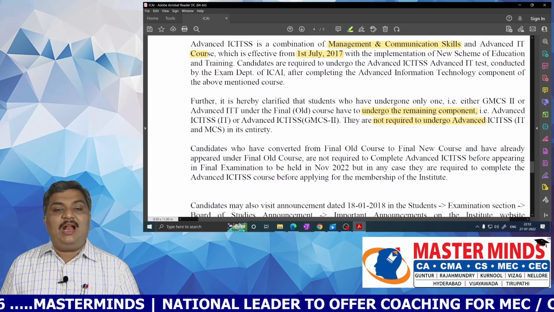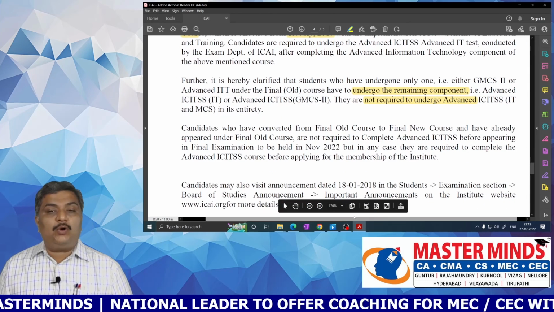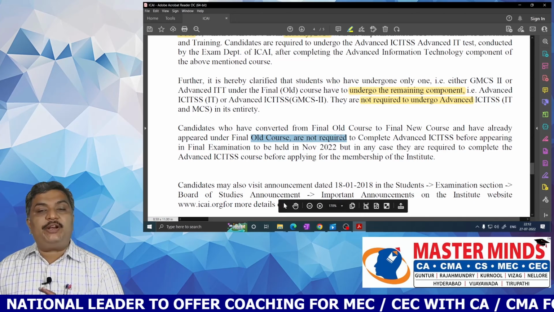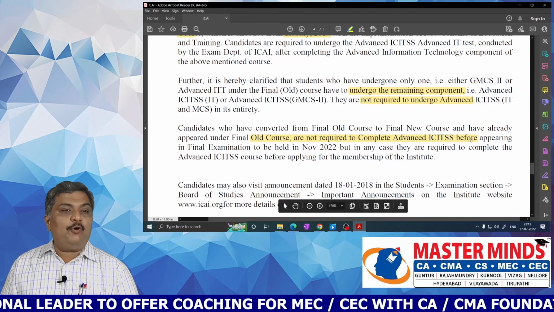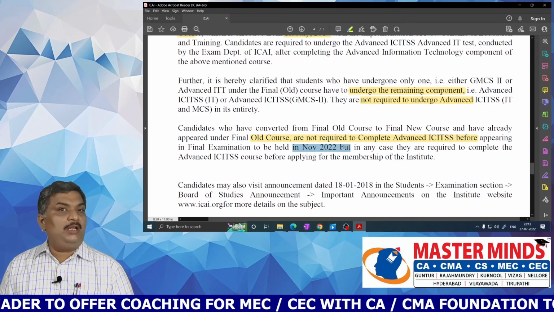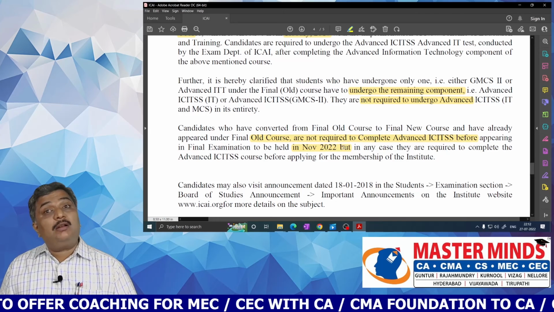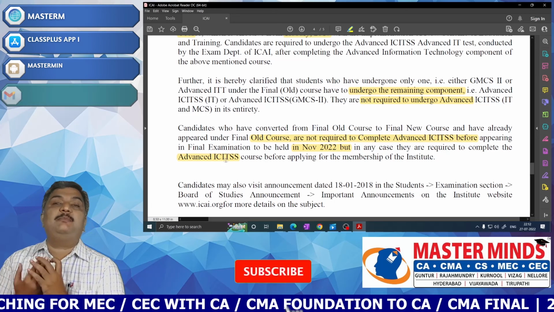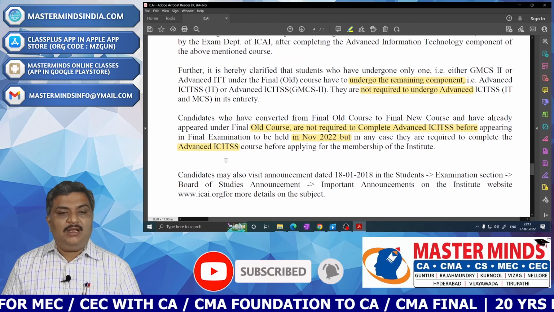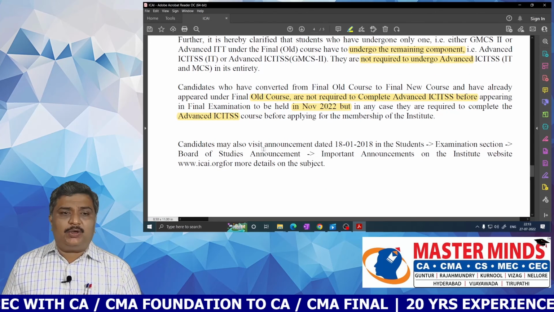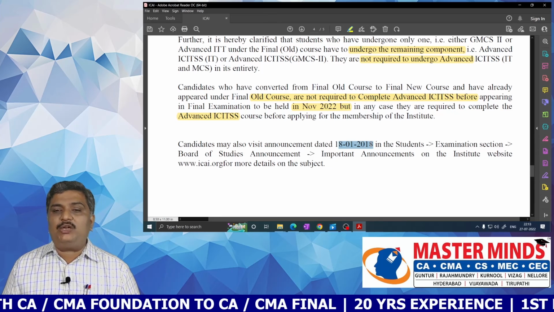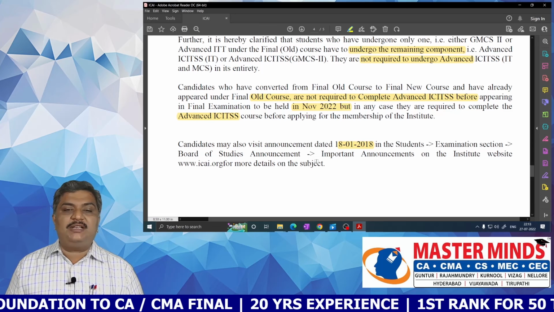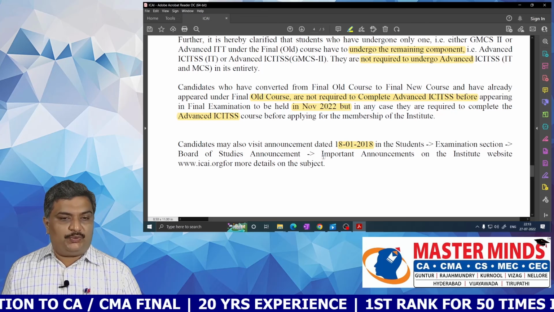And candidates who have converted from old course to final new course and have already appeared under final old course are not required to complete advanced ICITSS before appearing in the final examination to be held in November 2022. But they are required to complete the advanced ICITSS course before applying for the membership of the institute. And if you want further details, you can visit the announcement dated 18/1/2018 in the students examination section, Board of Studies announcement, important announcements of the institute website,